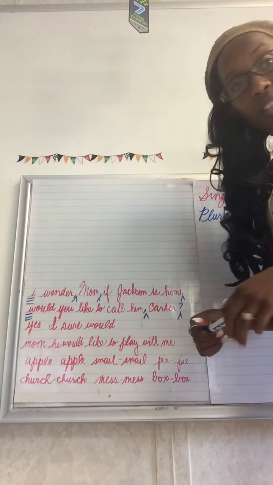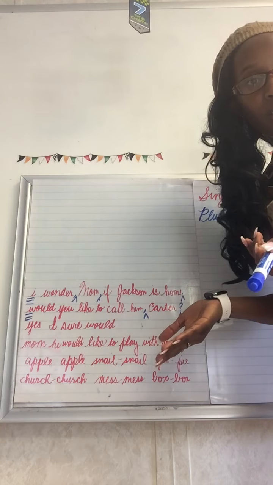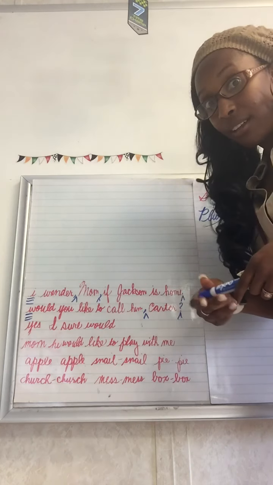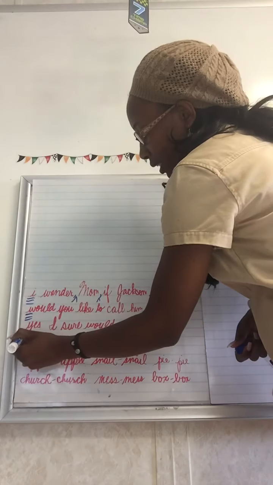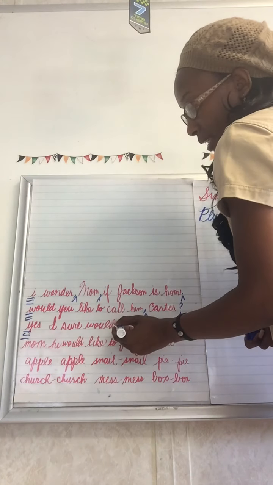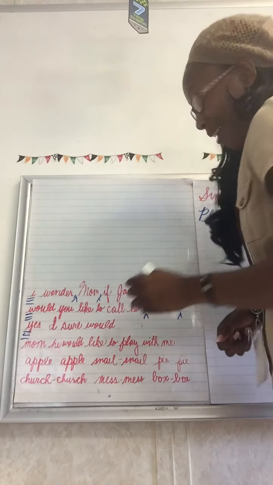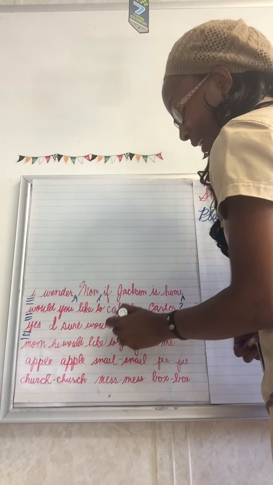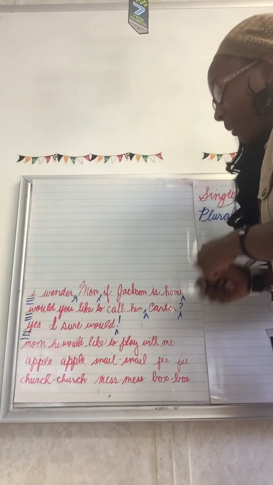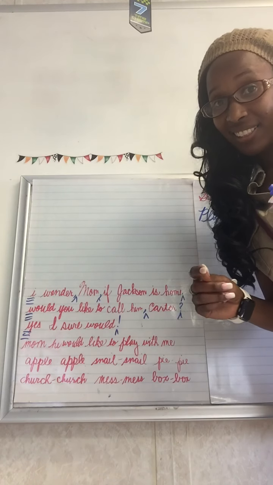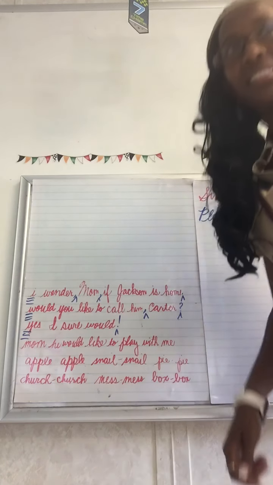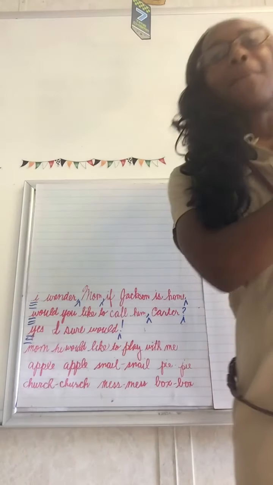Yes, I sure would. In other words, I would like to call him. So how are we going to begin this sentence? Like all the rest of them, with a capital letter. And you can end this sentence, yes, I sure would. Oh, yeah, I can get excited about calling Carter. Calling Jackson, I'm sorry. So you may think that sentence is done too, but there is something else that's wrong with that sentence. Let's take a look and see.